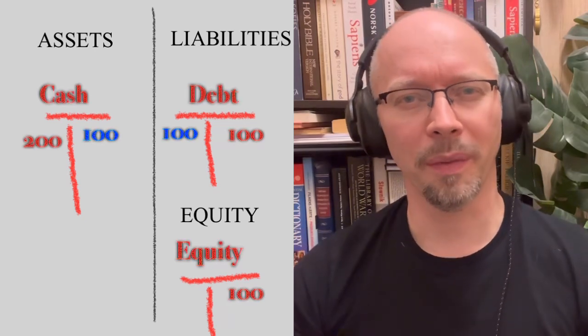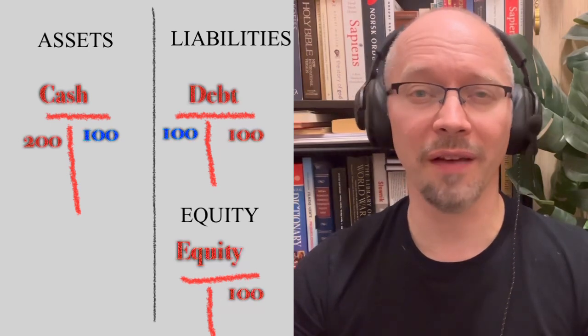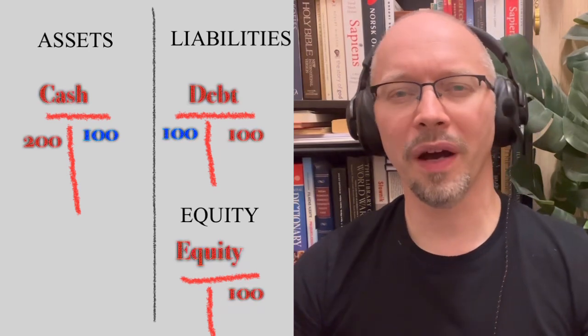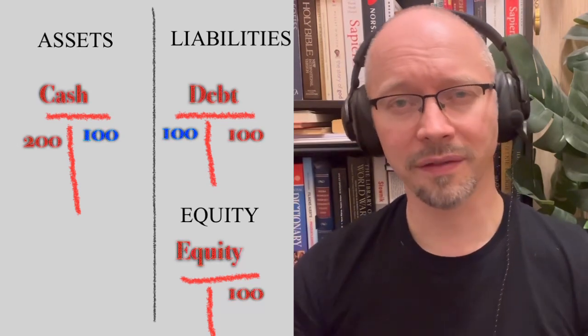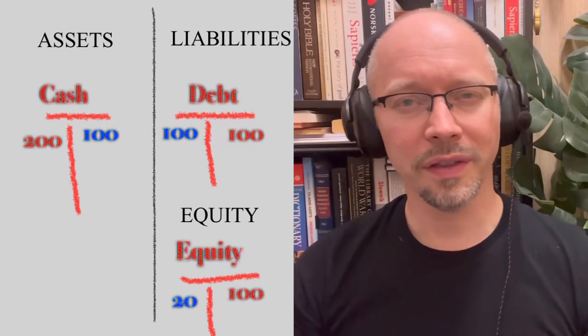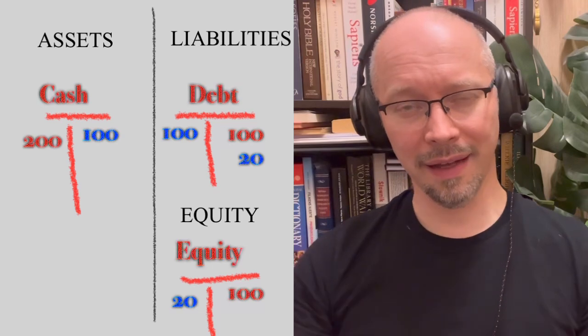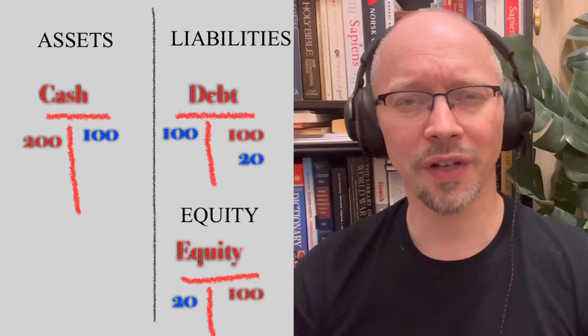How can this help us? Let's say we want to start saving 20% of everything we have. Instead of borrowing from someone else, in an emergency we borrow from ourselves. We deduct $20 from equity and record it as a liability, a debt to ourselves. We still have 100 in cash, but we don't rush to spend it. We remember that we can only spend $80, and if we spend more, we must pay it back later.